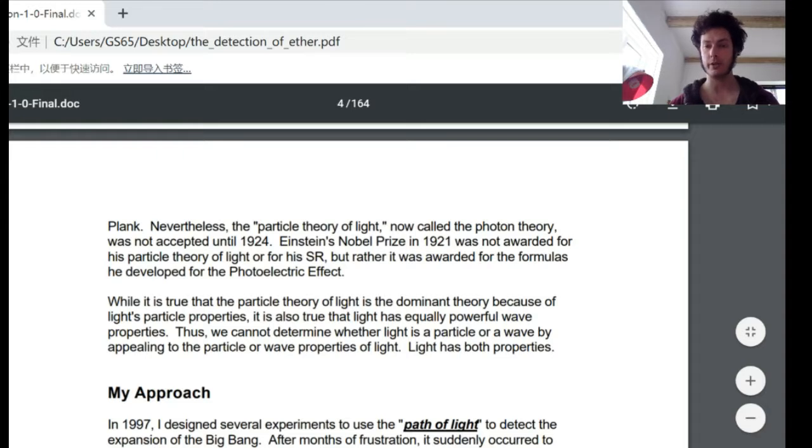Einstein's Nobel Prize in 1921 was not awarded for his particle theory of light or for his special relativity, but rather it was awarded for the formulas he developed for the photoelectric effect.